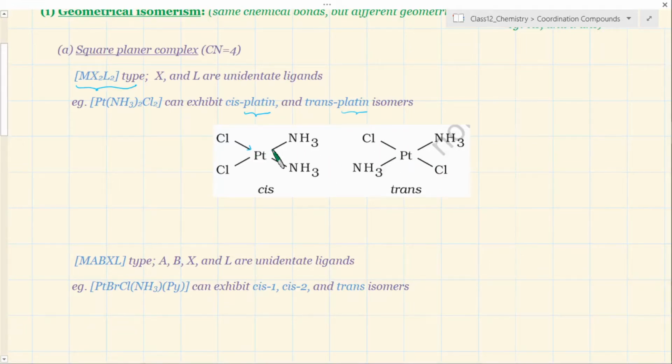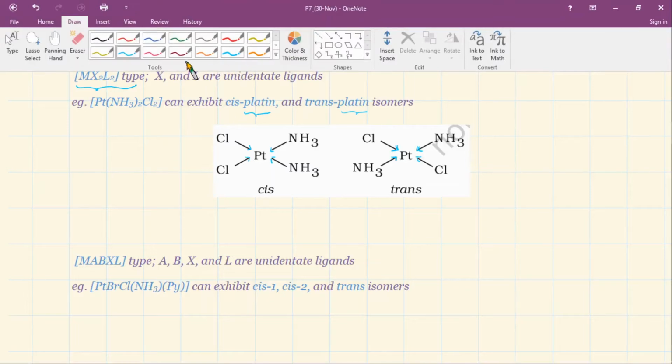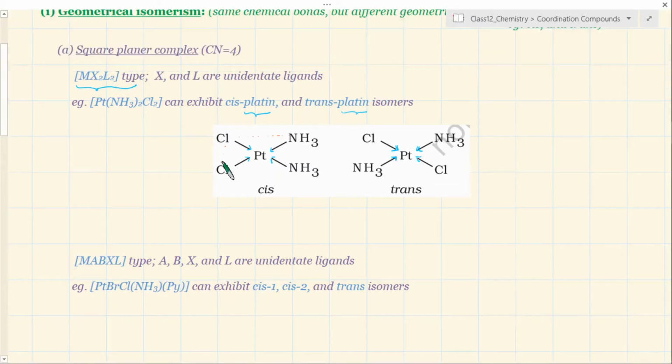And one more thing, you can see that all the bonds are generally referred to by straight lines, right? But actually speaking, coordination bonding is represented by an arrow. The convention is that we represent the arrow from the ligand to the metal. So these are square planar complexes. If you want to visualize this, you should use a dotted line, as the solid lines are reserved for bonding. If I simply dot this like this, you can see that it's a square planar complex. Similarly here also. So this is very simple.